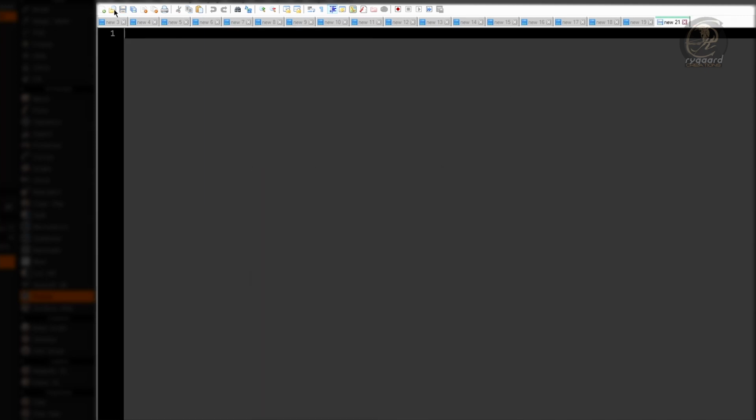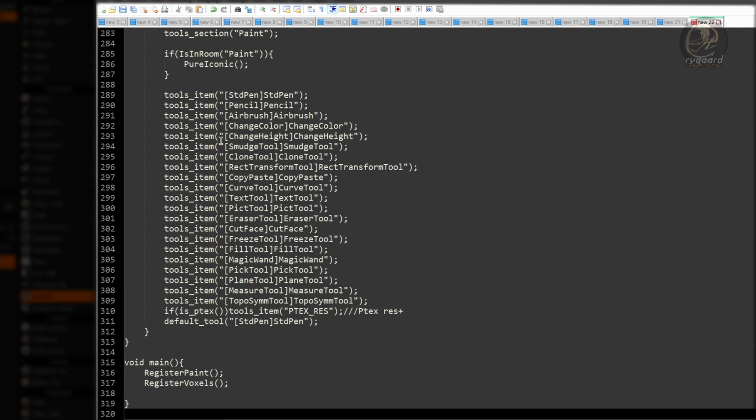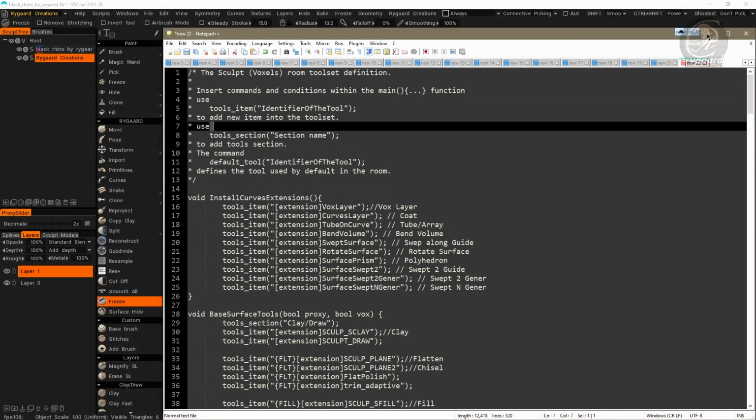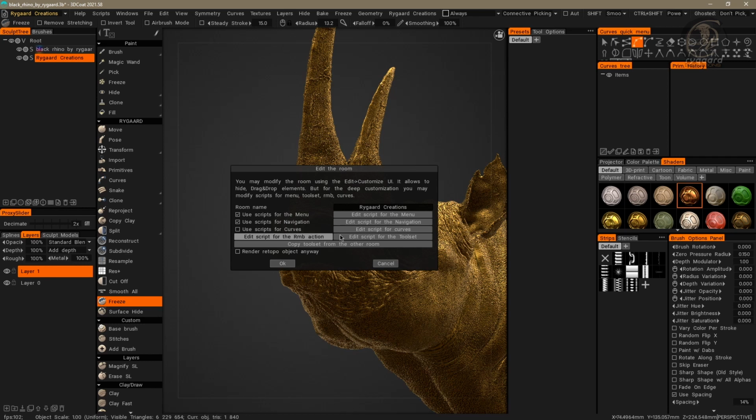And I'm going to click on this button to create a new file. In this new file, I'm going to press Ctrl V on the keyboard so that I can paste all the code that I just copied from the toolset.cpp script. Great. I will minimize the Notepad++. And in this Edit Room window, I will open the right-click script rmb.cpp by clicking on this button, Edit Script for the RMB action.